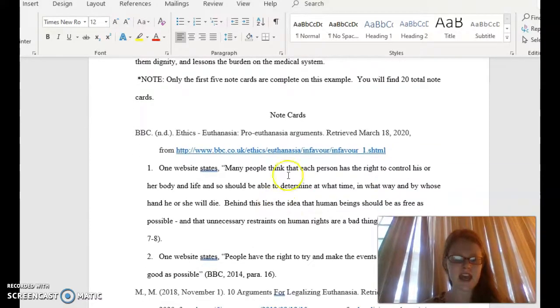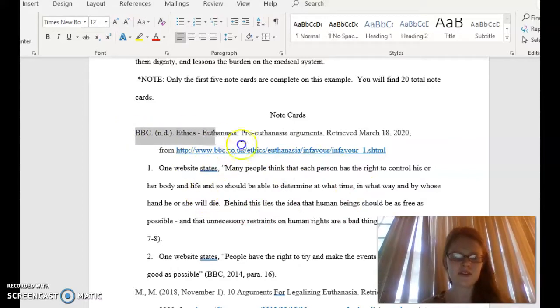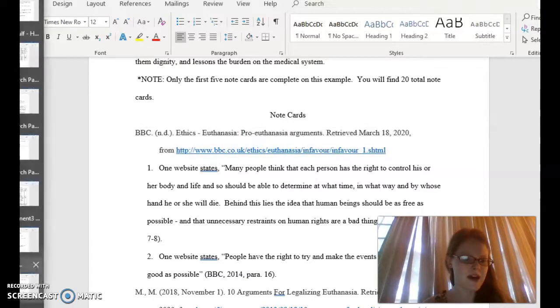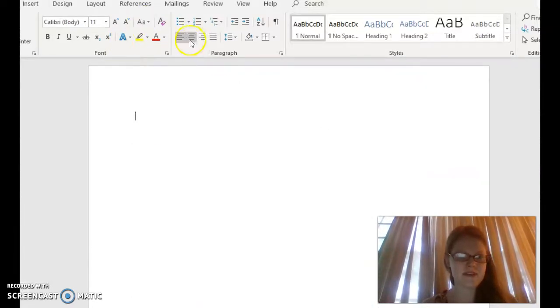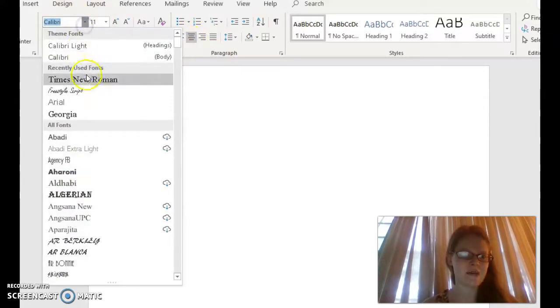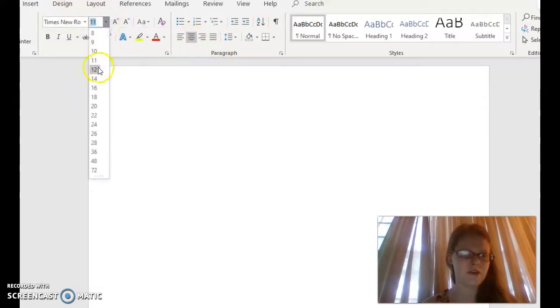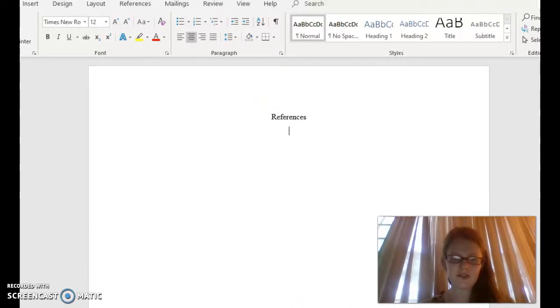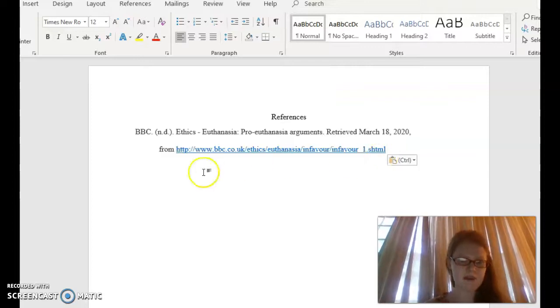So say that I used this quote in my paper. Now I would probably have to shorten it just a little bit, but if I use that quote in my paper, what you're going to do is copy and paste. Say this is my last page in my research paper. This should not be a separate page, but I'm just showing you guys how to do this. The references, this is my references page. I'm going to make sure that the spacing is double here. I'm going to copy and paste this.